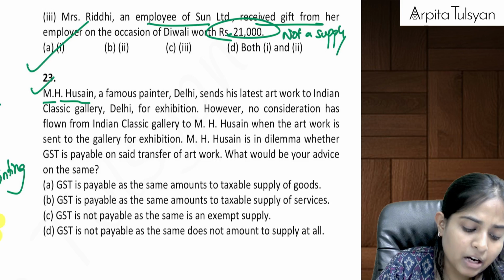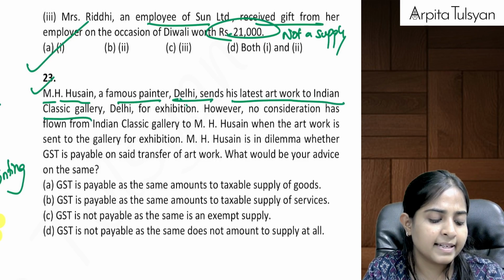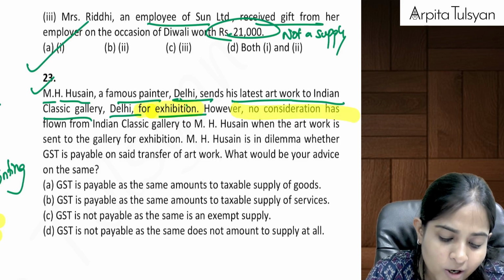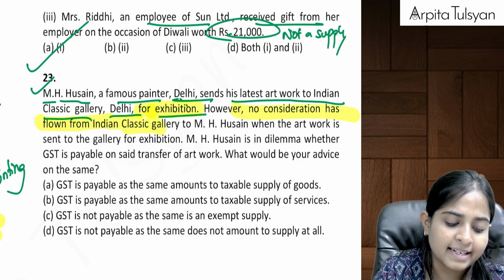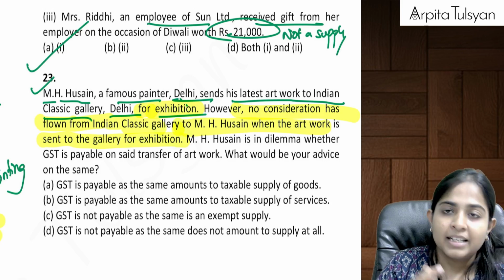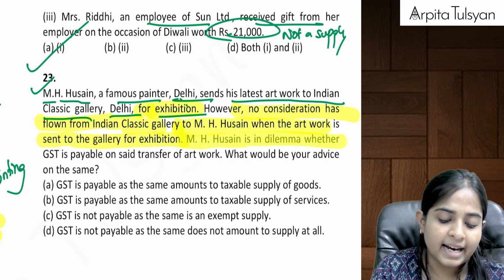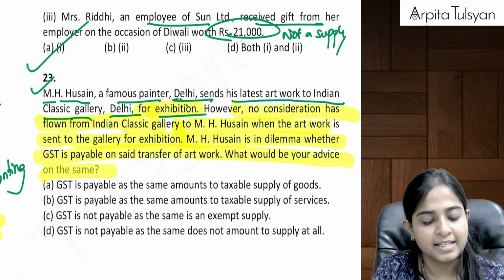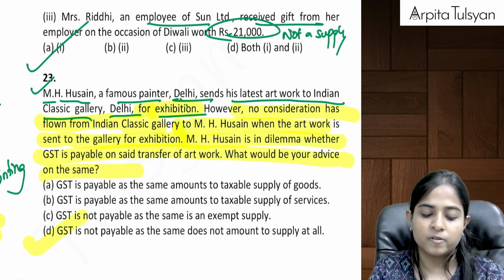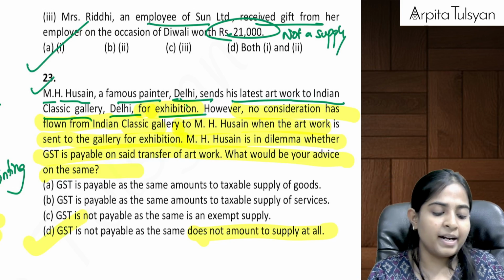M.H. Hussain, a famous painter from Delhi, sends his latest artwork to Indian Classic Gallery, Delhi for exhibition. However, no consideration has flown from Indian Classic Gallery to M.H. Hussain, where the artwork is sent to the gallery for exhibition. No money as of now because the painting is not yet sold. M.H. Hussain is in dilemma whether GST is payable. So GST is not payable because there is no consideration, because it does not amount to supply at all. When will this amount to supply? Only when the painting is sold.